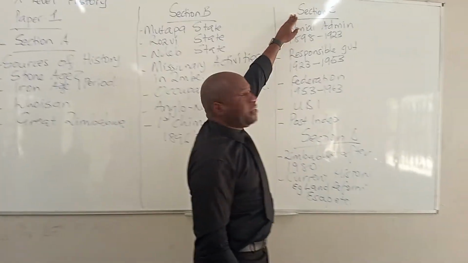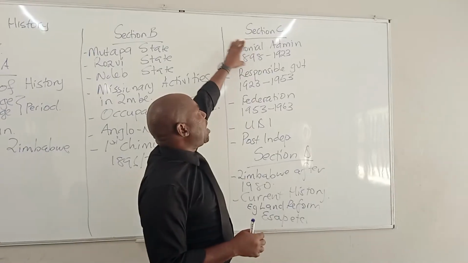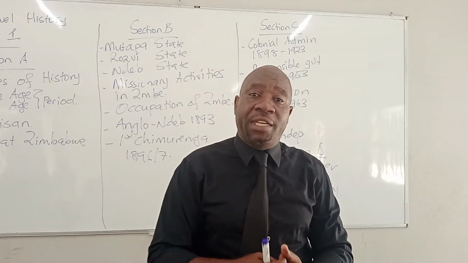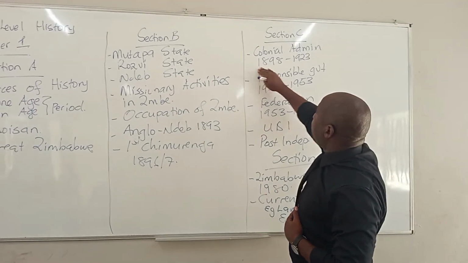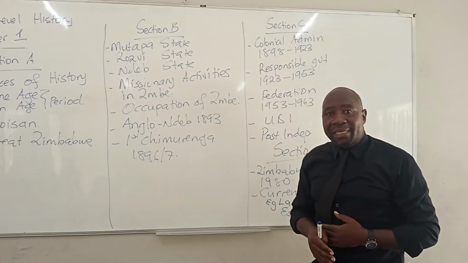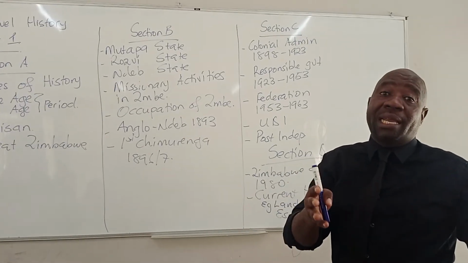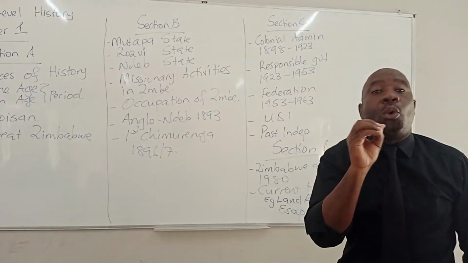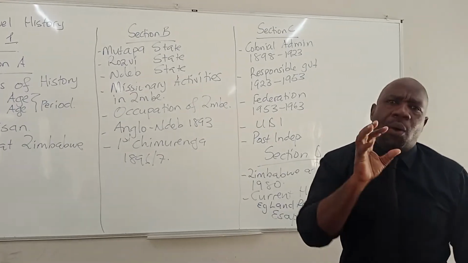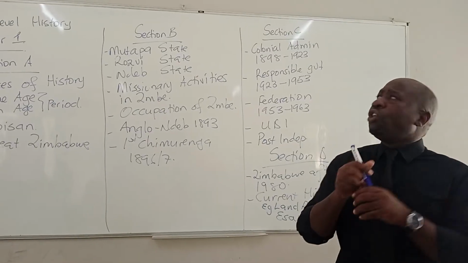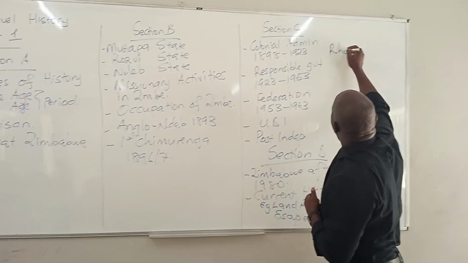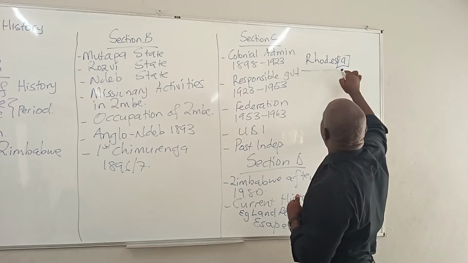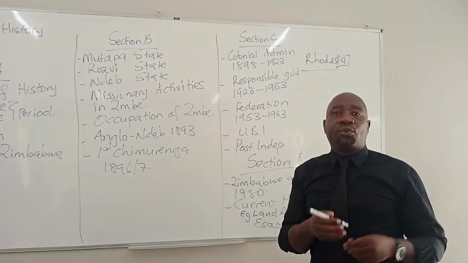Then section C, you are supposed to talk about colonial administration. What took place now that the Ndebele and the Shona were defeated. So you're supposed to talk about what took place from 1898 up to 1923, during the time of the Orders in Council. The reforms that were now being introduced by the whites during this particular period of time. Our country also now being named Rhodesia after Rhodes. Rhodes, when he died in 1902, they had to name it Rhodesia. We now have got Rhodesia.